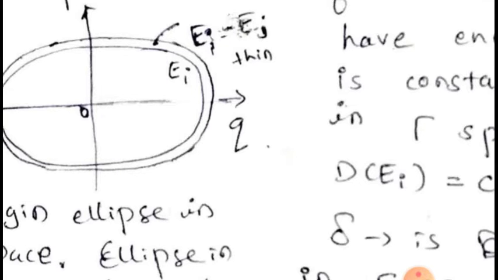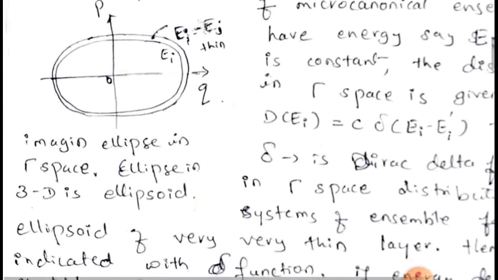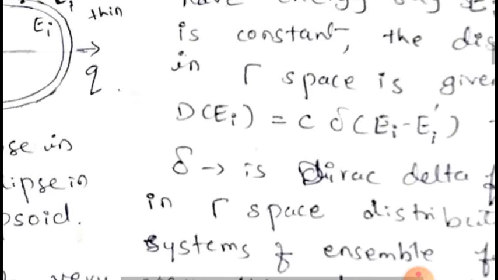It is very thin, and this function indicates that if any system of a microcanonical ensemble is such that, instantaneously, for a very small time at least, its energy changes by a very small amount also, it goes out of that microcanonical ensemble.